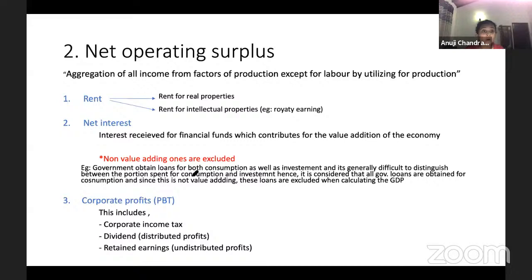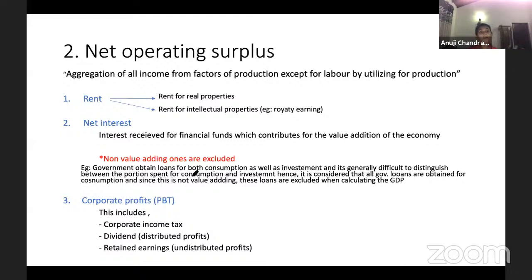But guys, if you talk about government loans, it's difficult. You don't obtain small amounts as government loans, right? You obtain huge amounts, sometimes millions and billions. You can't say most of the government loans are obtained for consumption, as in the consumption of people, that is for subsidies and welfare purposes. Another example: the government obtained loans to buy vaccines. Do you think these loans for vaccines are considered an investment? No, it is consumption of people.